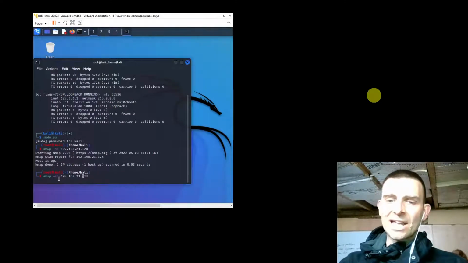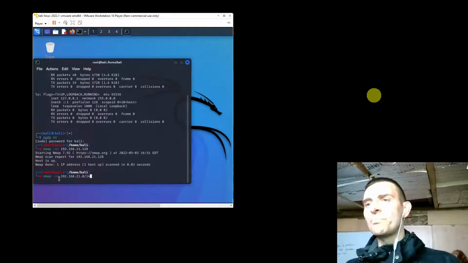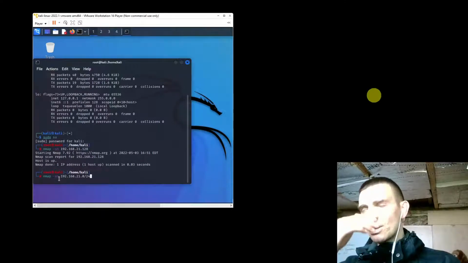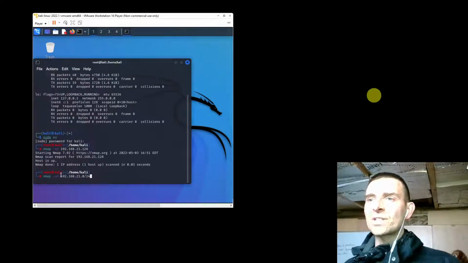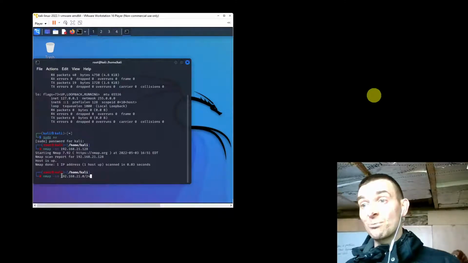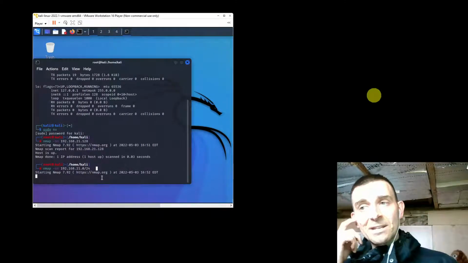So rather than scanning that, if I go 0/24, that's the same as saying all the addresses from 0 to 255. So using this as my prefix, I'm going to scan all of the IP addresses on the network with this as the prefix, 0.0 to 0.255. So let's go ahead and do that, and let's see what we can see.